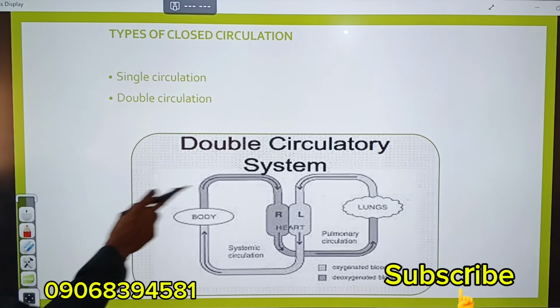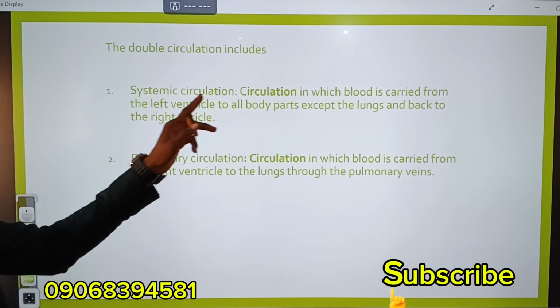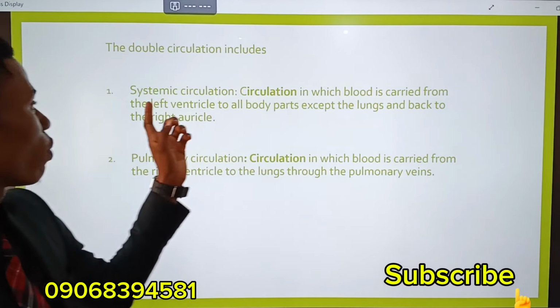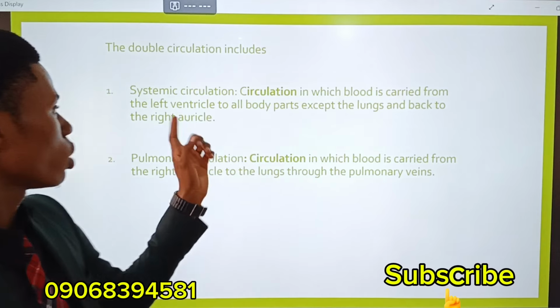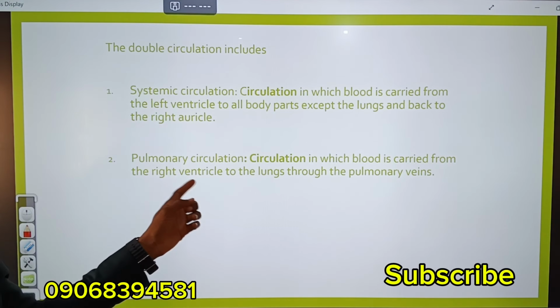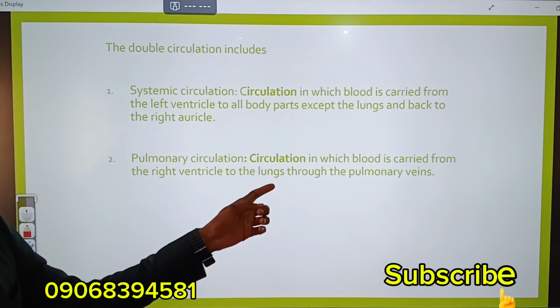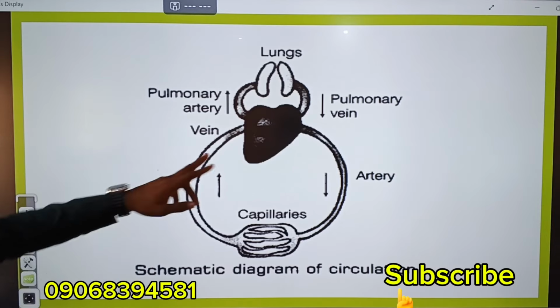All right, moving on. The double circulation includes, as I've mentioned, systemic circulation, in which blood is carried from the left ventricle to all body parts except the lungs and back to the right auricle, while the pulmonary circulation is one in which the blood is carried from the right ventricle to the lungs through the pulmonary artery. All right, now moving on.